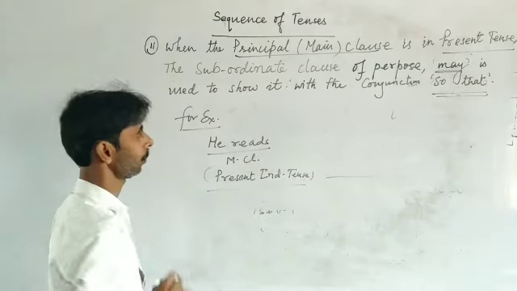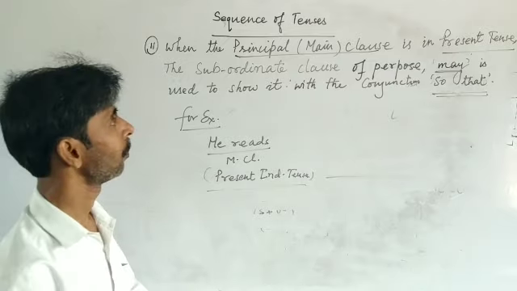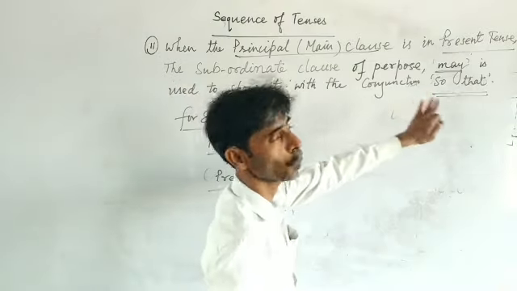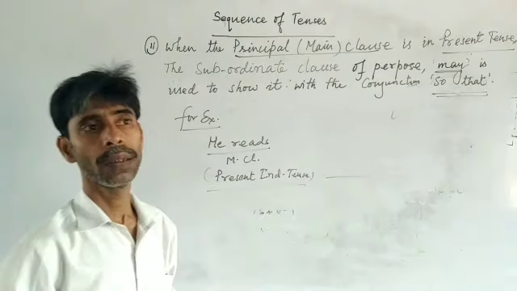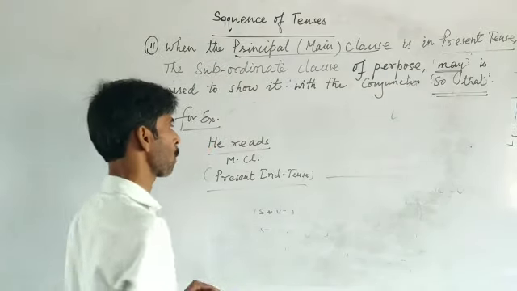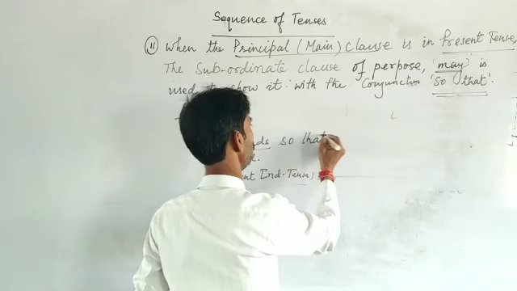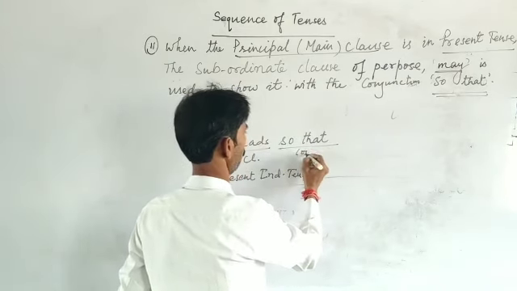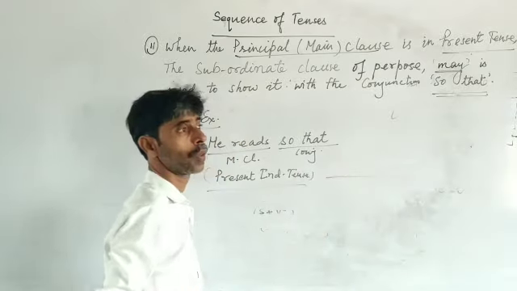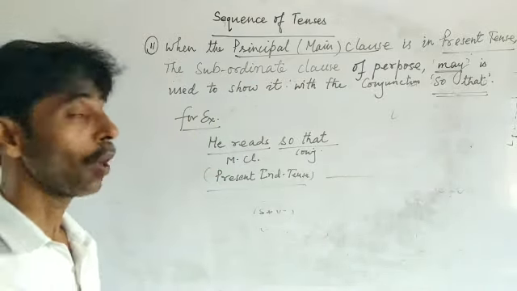Now it's clear. And the coming subordinate clause with the conjunction so that is the subordinate clause of purpose. He reads so that, where so that is the subordinate conjunction of purpose.